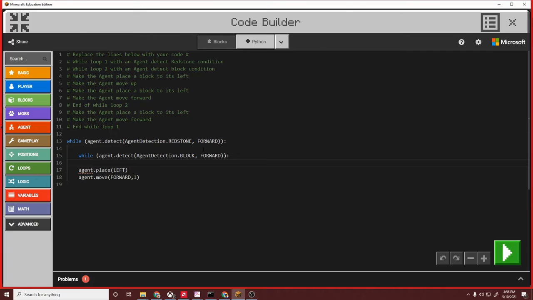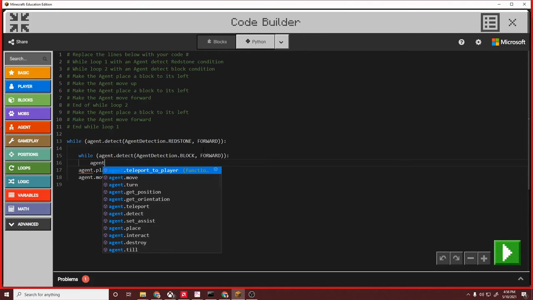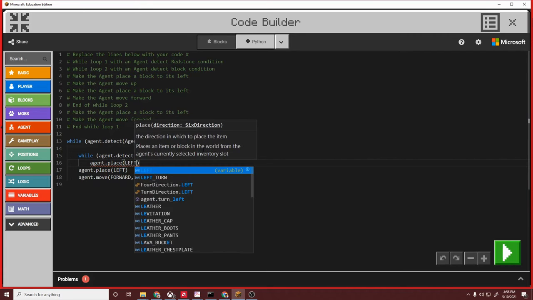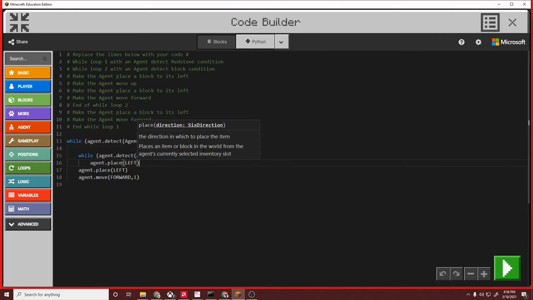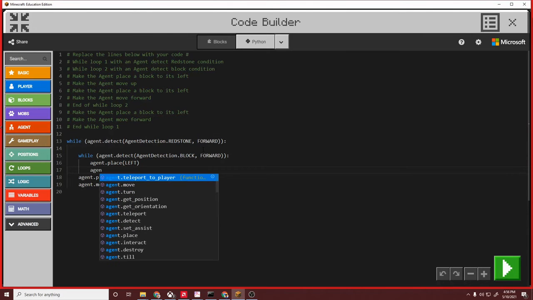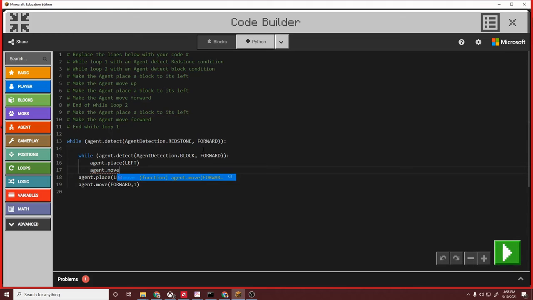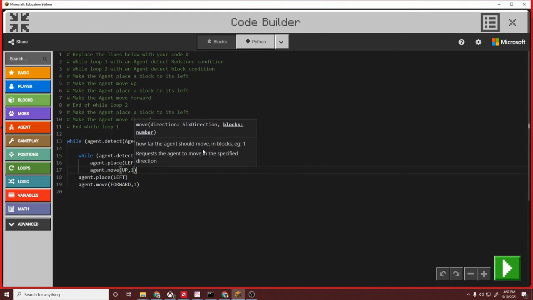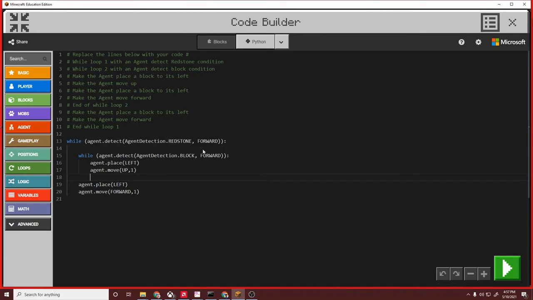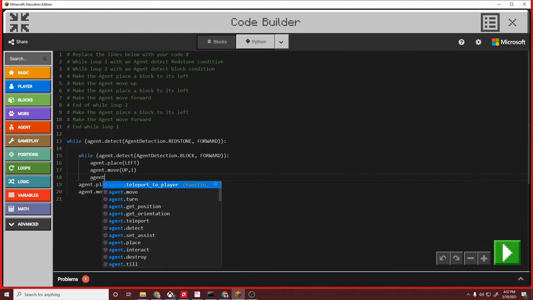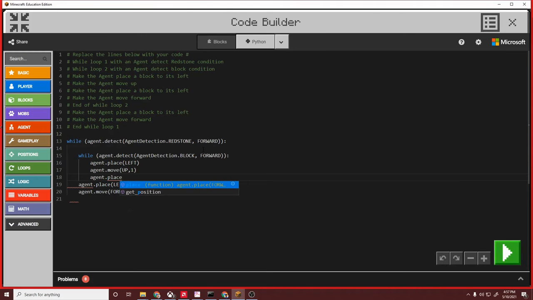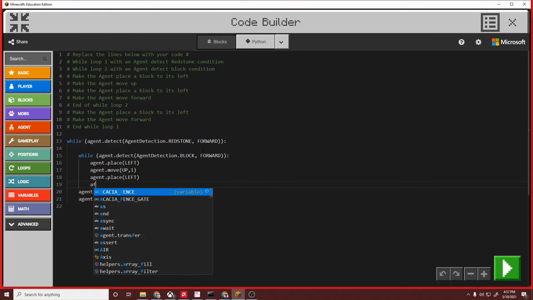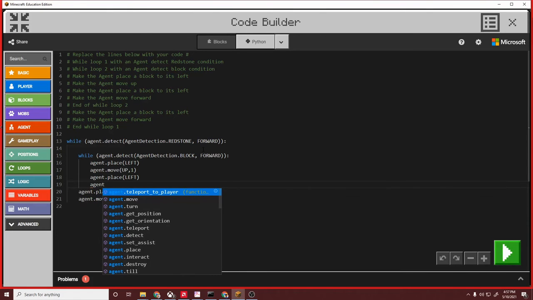So if there is a block in front of you, then you should place a block to the left. And then we should say agent.move up 1. And then, since we've moved up 1, let's agent.place to the left. And then, let's move forward 1 so we can be on top of the block.